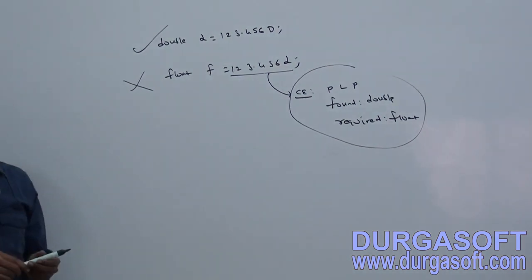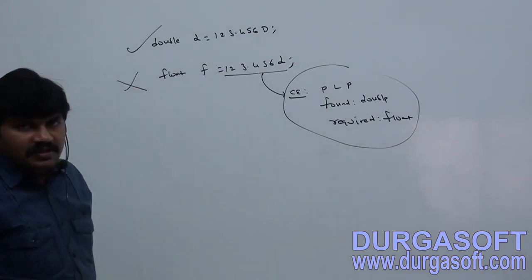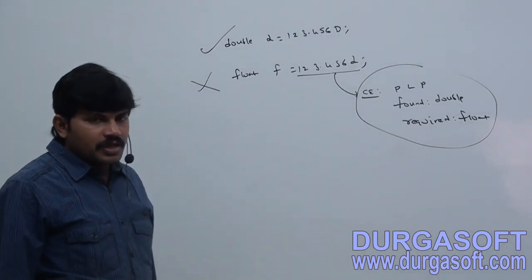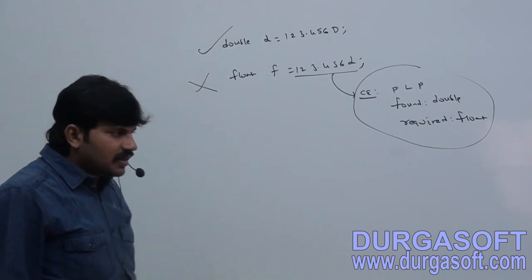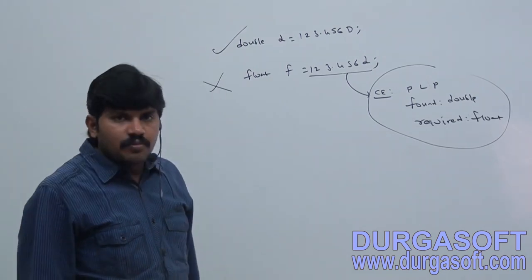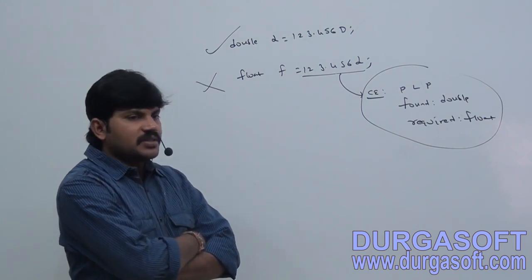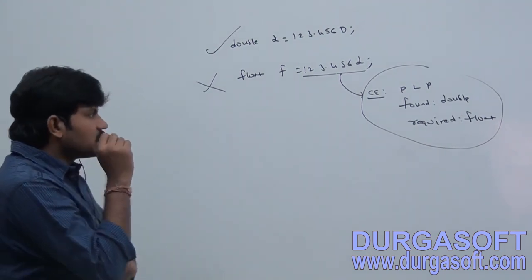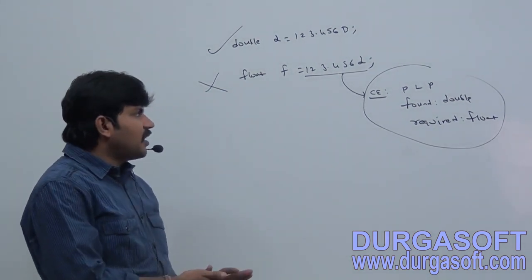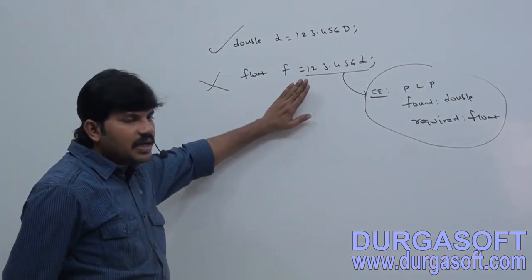We can specify a floating point literal explicitly as a double type by suffixing it with small d or capital D.